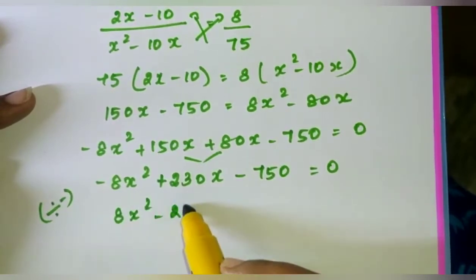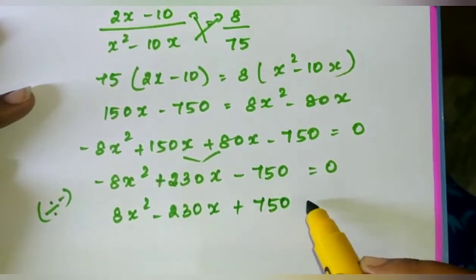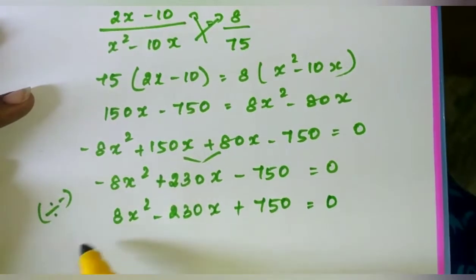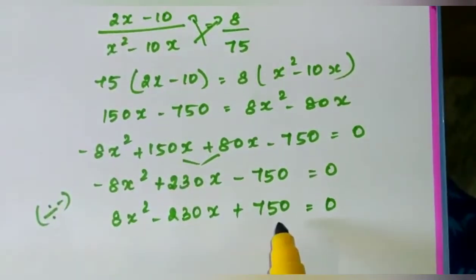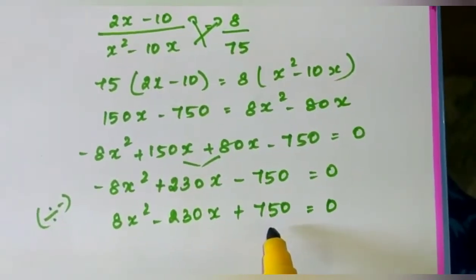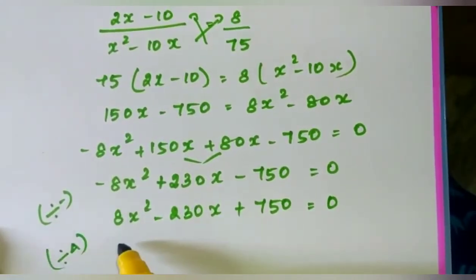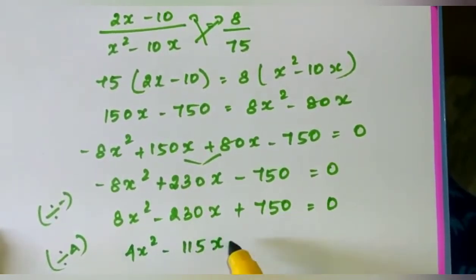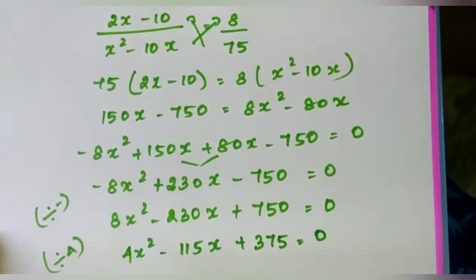8x square minus 23x plus 750 is equal to 0. So everything we can divide by 4. This number is divisible by 4, and this one also is divisible by 4, and this one also we can divide by 4. So I'm going to divide everything by 4. If we divide by 4, what we will get? 4x square minus 115x plus 375 is equal to 0.